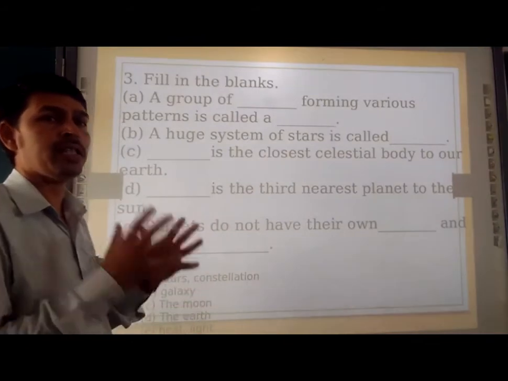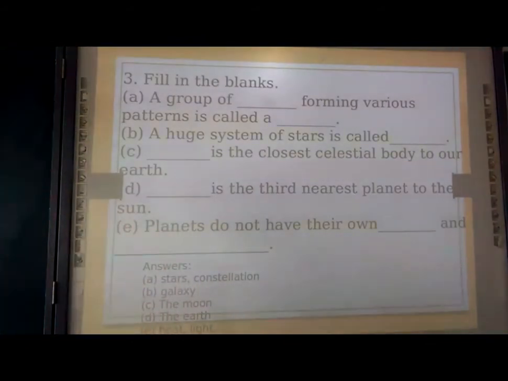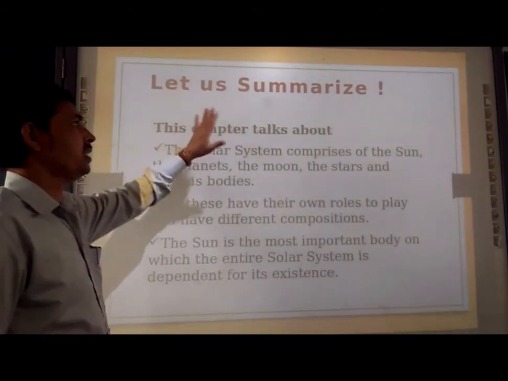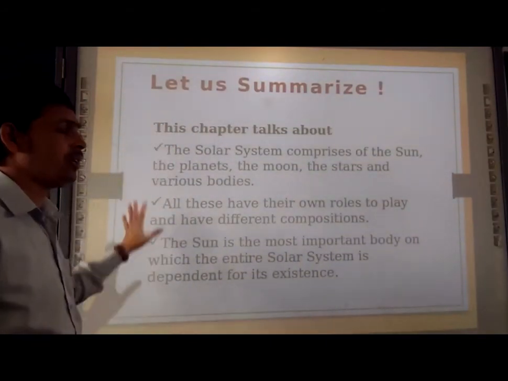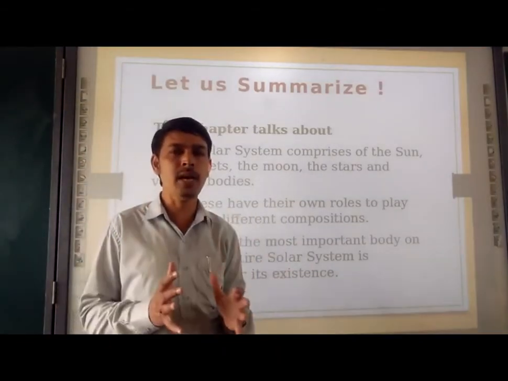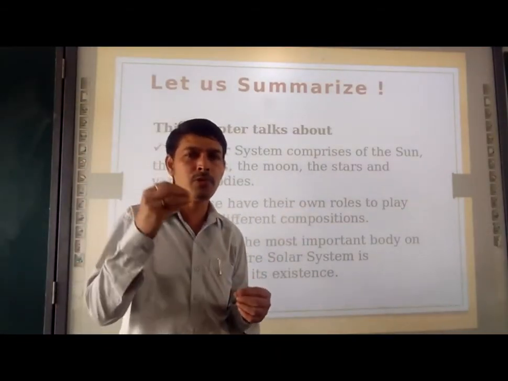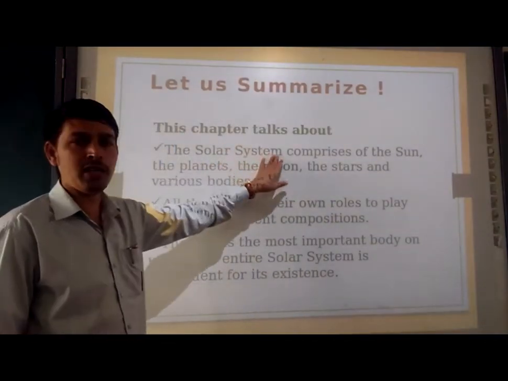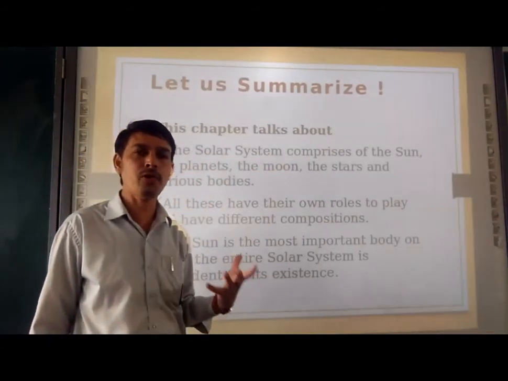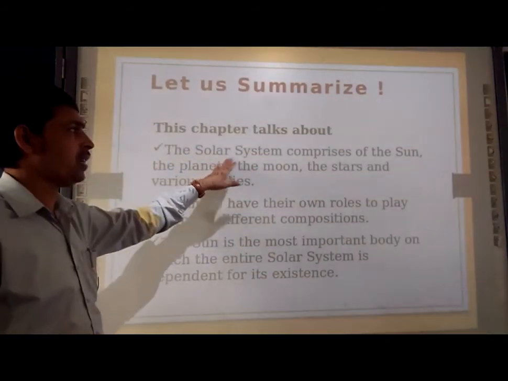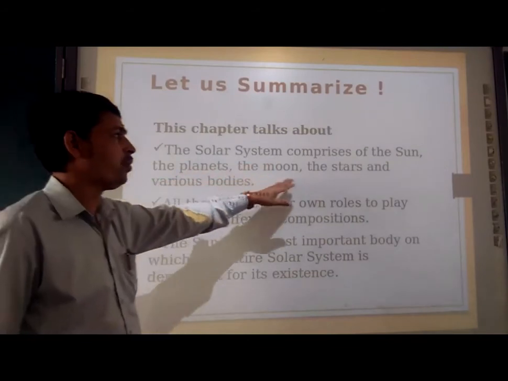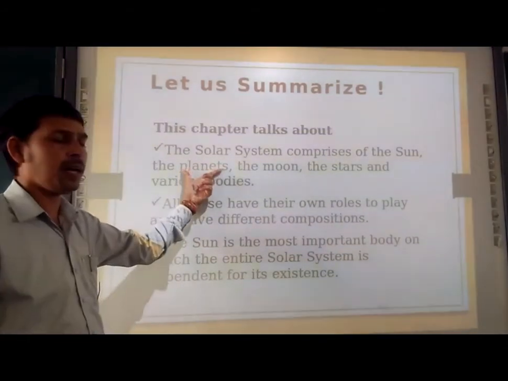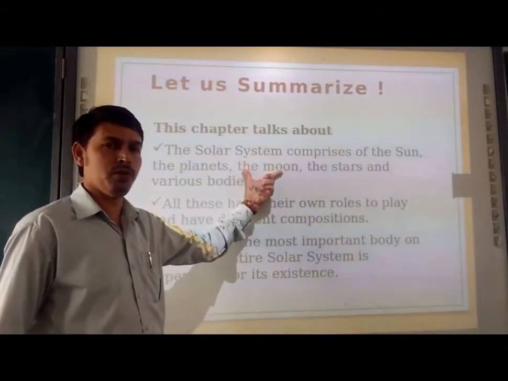Next, moving towards the interesting aside of this chapter. First let us summarize. In the summarization, what we had seen in this chapter, we are going to just recapitulate within this 1, 2, 3 part. So what was this chapter talking about? The solar system comprised of the sun, planets and the moon and the stars and the various bodies. In that we had already discussed about the planets, about the earth, about the moon.